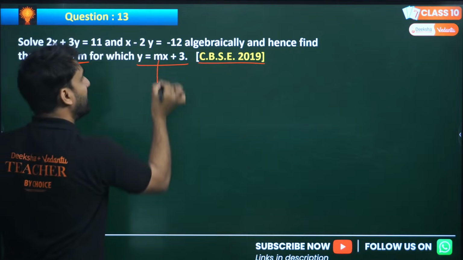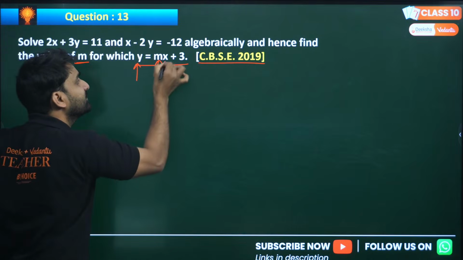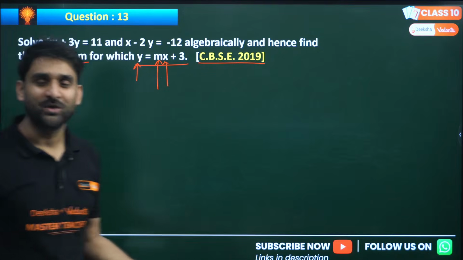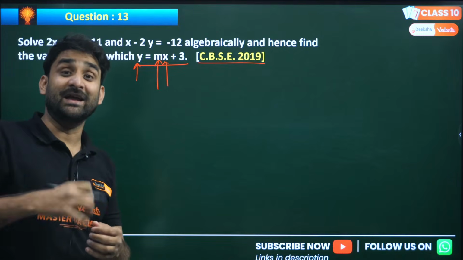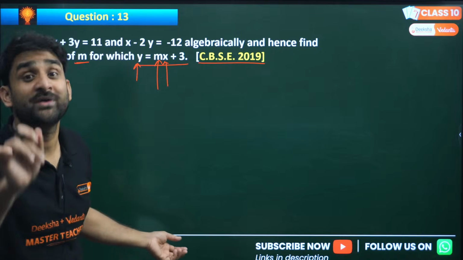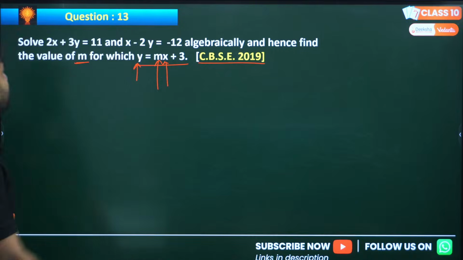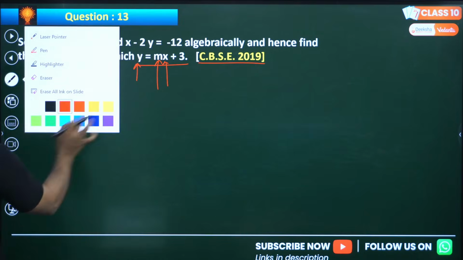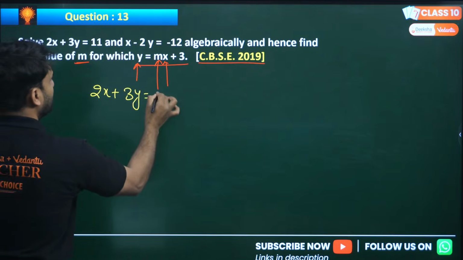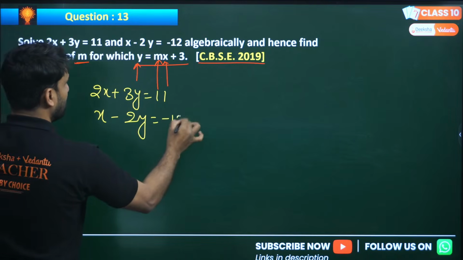So to find out m, first we have to find out y and then x. And once we get x and y, we can find out m easily. So first we have to focus on x and y. So how can we solve the question? Look at the first equation. This is a very easy equation. 2x plus 3y equals 11, and the second is x minus 2y equals minus 12.